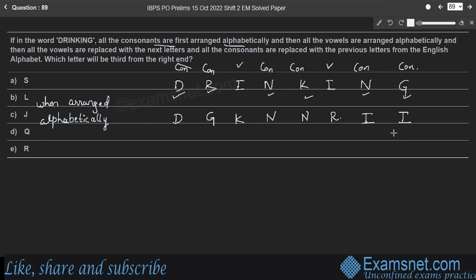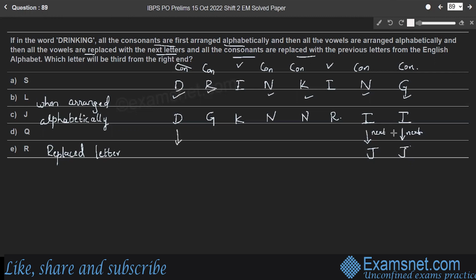Then all the vowels are replaced with the next letters. So the next letter to I is J. And all the consonants are replaced with the previous letters.